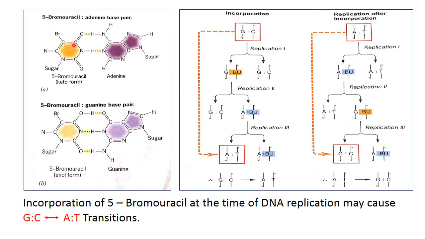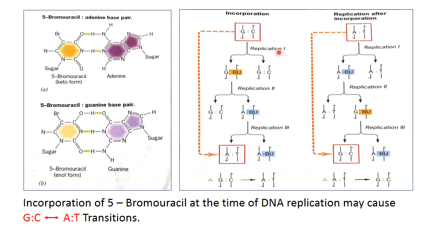As we can see, 5-bromouracil, which is similar in structure to thymine, can pair with adenine, and in rare cases may also pair with guanine, and due to incorporation of 5-bromouracil at the time of DNA replication, it changes the DNA sequence from GC to ultimately AT.